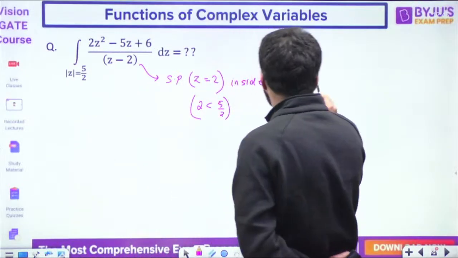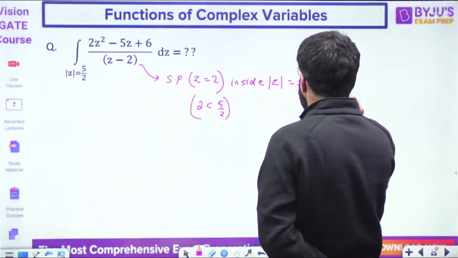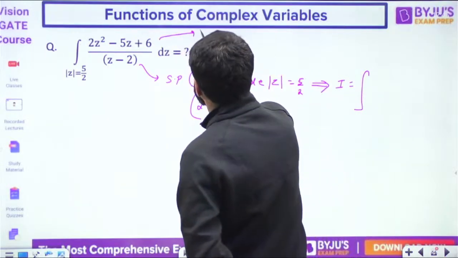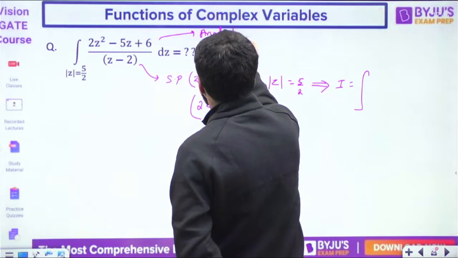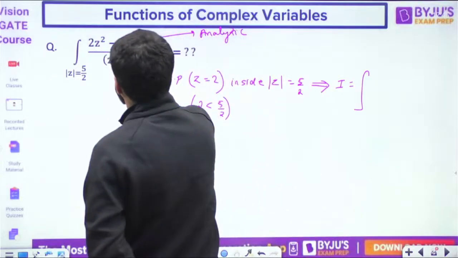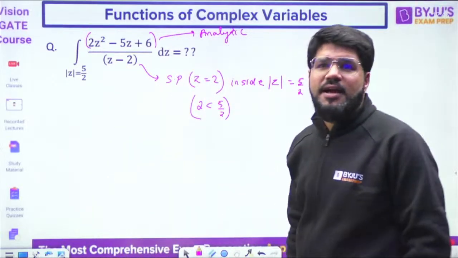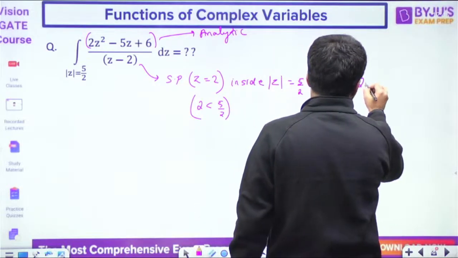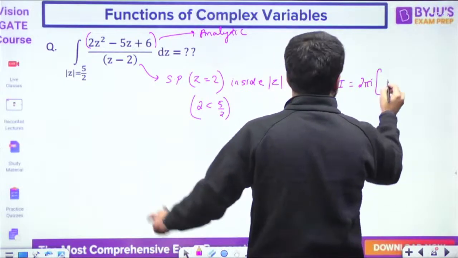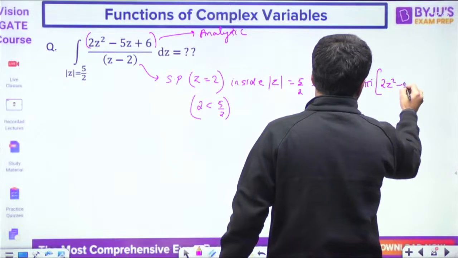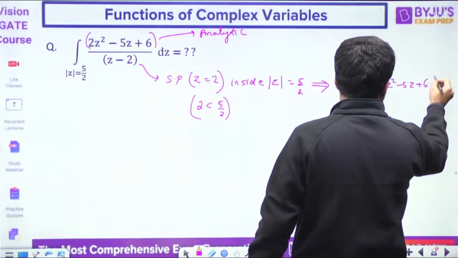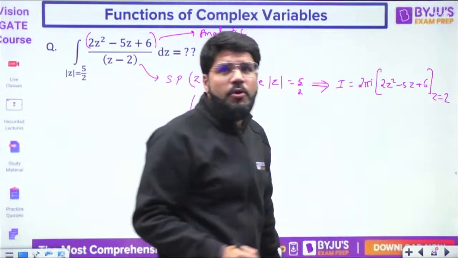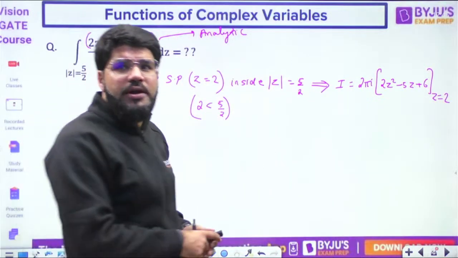Clear? And because it is inside, what is the value of the integral? The function f(z) in the numerator should be analytic. Is it analytic? Yes, it is a polynomial function, so it is analytic 100%. The answer is 2 pi i f(z), where f(z) is 2z square minus 5z plus 6, at z equal to 2, the singular point. Put the value of the singular point in the numerator.